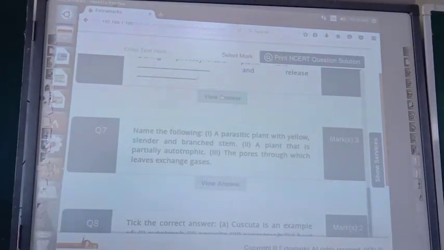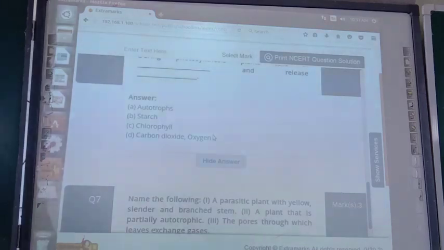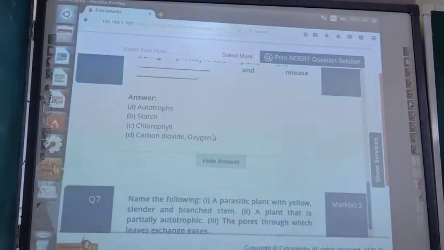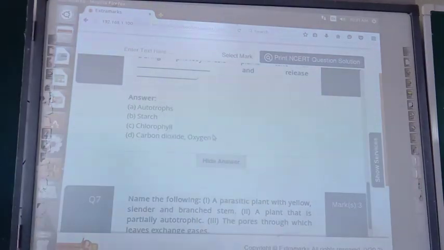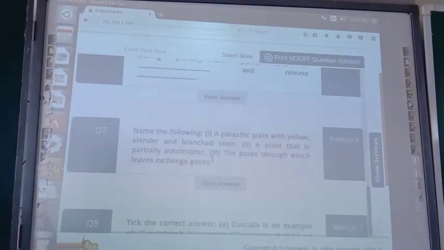Now, the answer also I will show you. Just see. View the answer. So, first one is autotrophs, second one is starch, then chlorophyll, carbon dioxide and oxygen. So, in those fill in the blank places, you should write these answers. Next one is question number 7. Now, I am hiding this one.